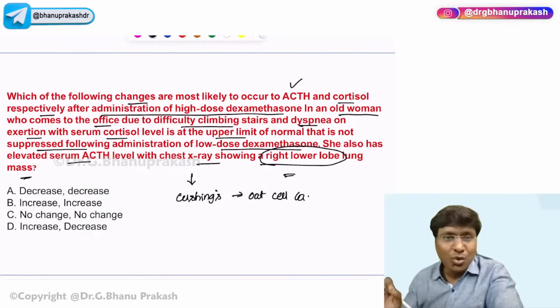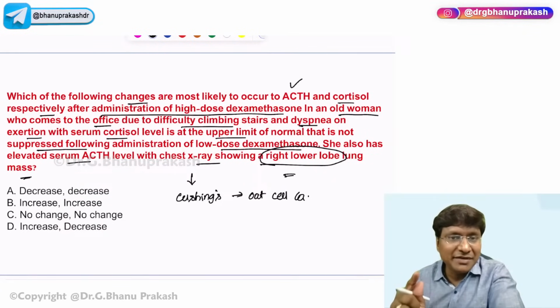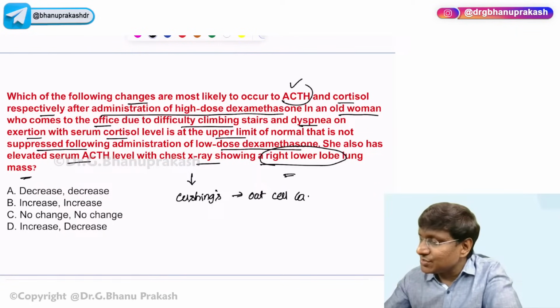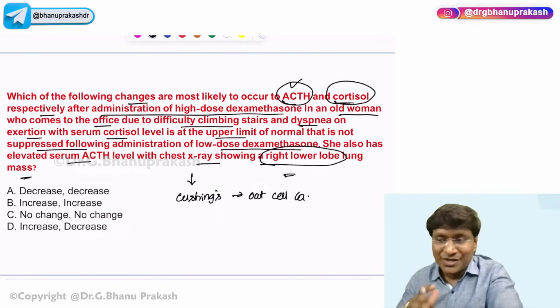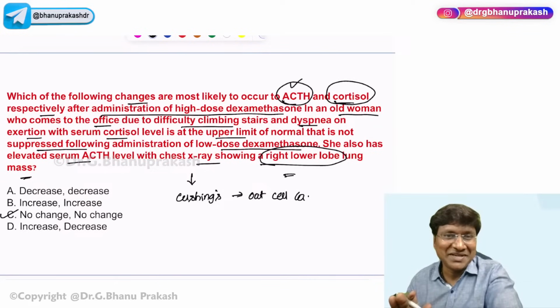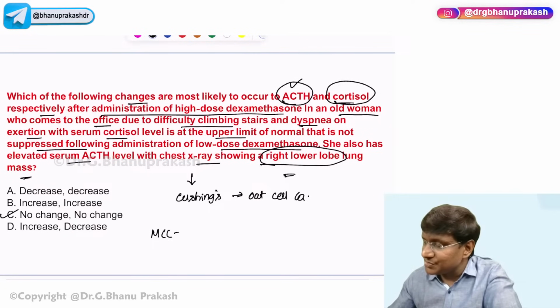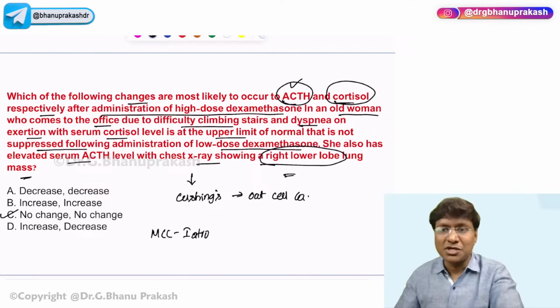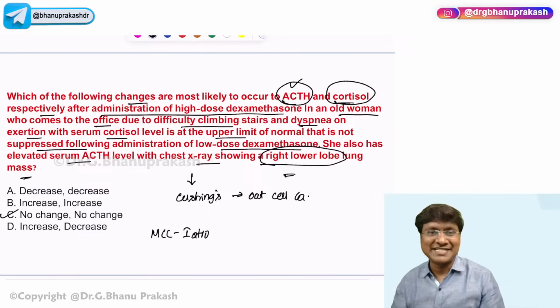So in oat cell carcinoma, which is an ectopic ACTH, whenever you give high dose dexamethasone, will the ACTH get reduced? No. Will the cortisol get reduced? No. So the answer here is no change, no change. Okay. So what is the most common cause for the Cushing's? The most common cause for Cushing's is the iatrogenic steroid supplementation. Most common cause for Cushing's will be iatrogenic steroid supplementation.